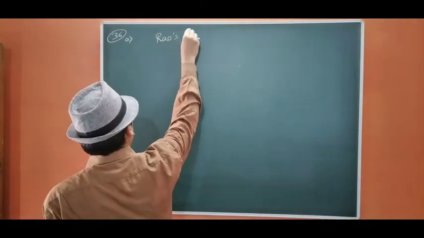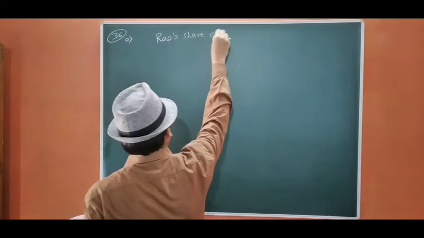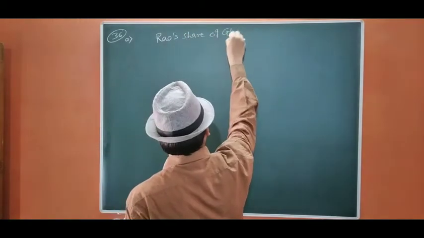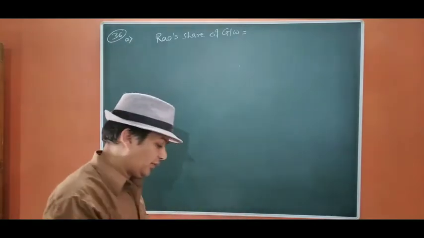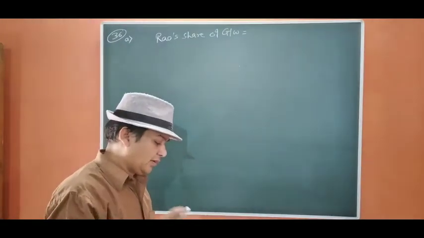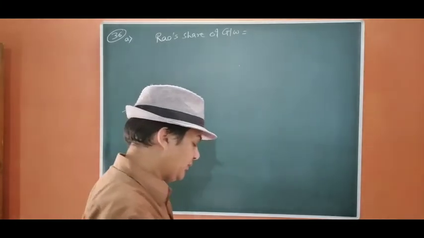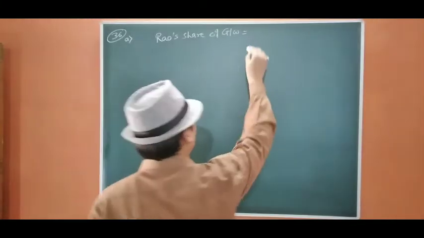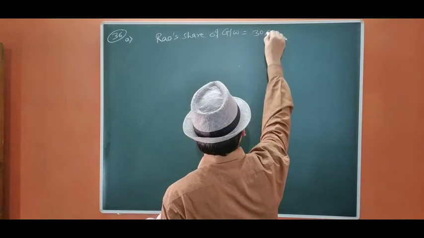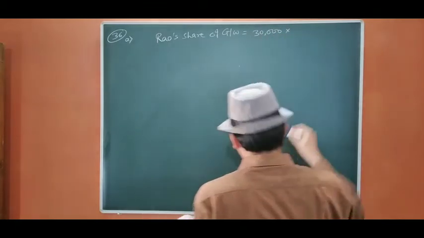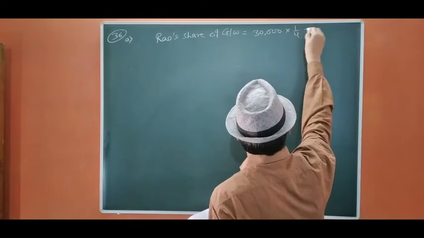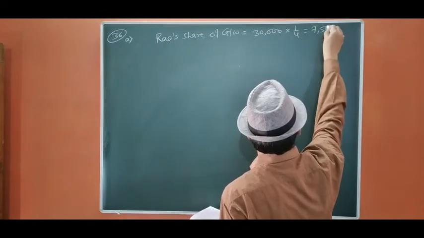Rao's share of goodwill equals, it is stated that on the admission of Rao, goodwill of Murthy and Shah is valued at 30,000. That means the firm's goodwill is 30,000 into the share, which is 1/4. That will be 7,500.